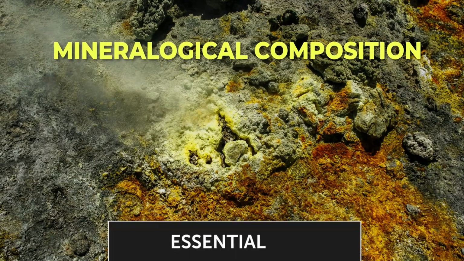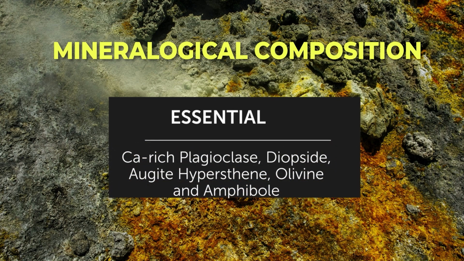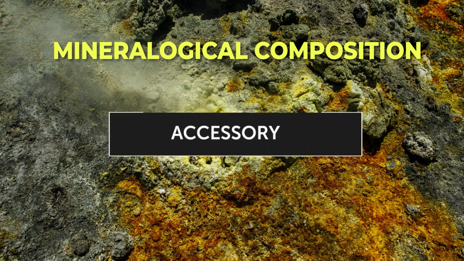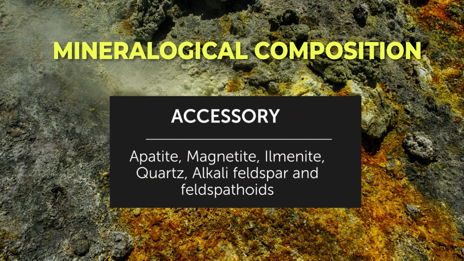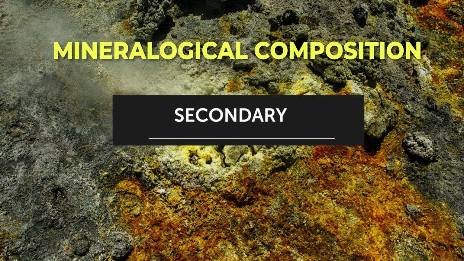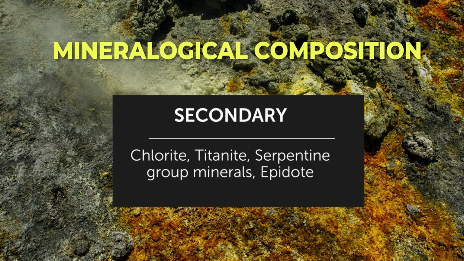Essential minerals, what are essential minerals? Those which describe the rock, which have to be there for the rock to be given its name. The essential minerals are calcium plagioclase, diopside, augite, hypersthene, olivine, and amphibole. Accessory minerals are apatite, magnetite, ilmenite, quartz, alkali feldspar, and feldspathoids. Secondary minerals can also be there, like chlorite, titanite, serpentine group minerals, and epidote.